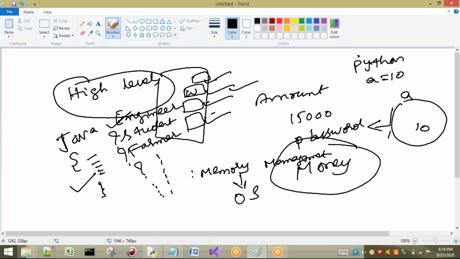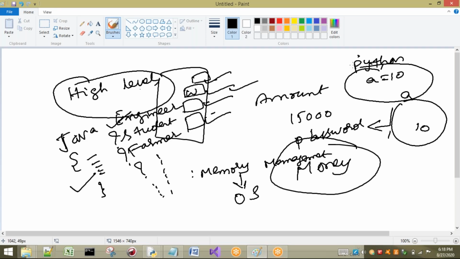Am I going to internally dig into the memory and allocate the memory to a? No, I'm not going to see the low level activities. I'm just going to write a statement, a equal to 10. That's it. After writing this, the internal, low level things will be taken care of by Python.